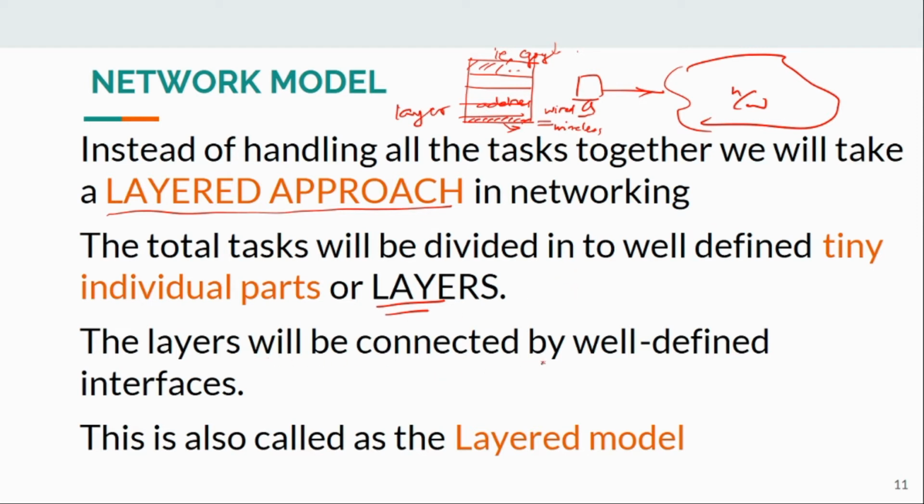The layers will be connected by well-defined interfaces. Interfaces are to be standardized, and they are to be well defined. How to connect or how to communicate between these two interfaces, all these should be well defined. This is also called the layered model. In the layered model, all the functions are divided into small tasks, and these are handled by individual layers. The characteristics of the layer are that individual parts are well defined, and they are connected by well-defined interfaces.